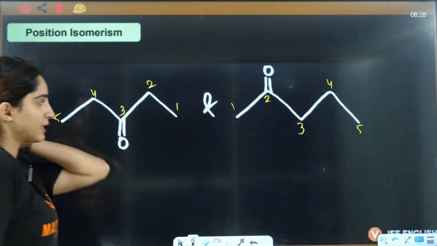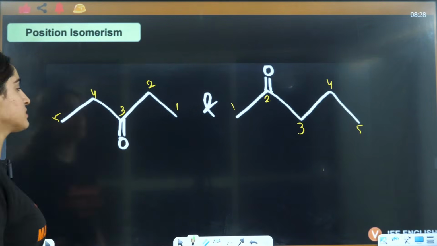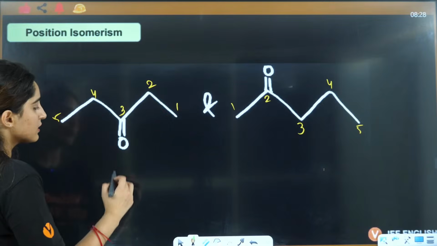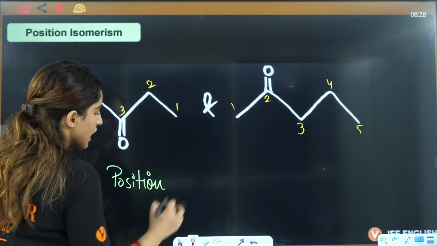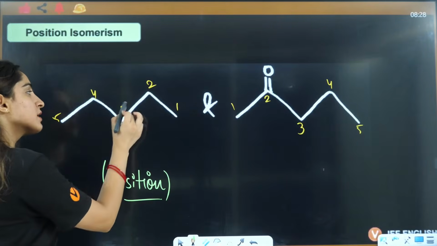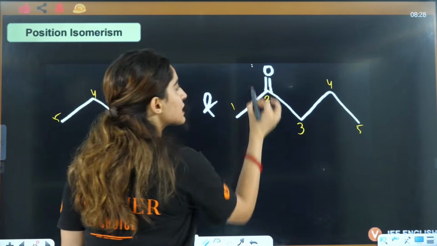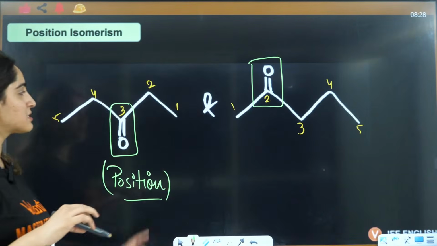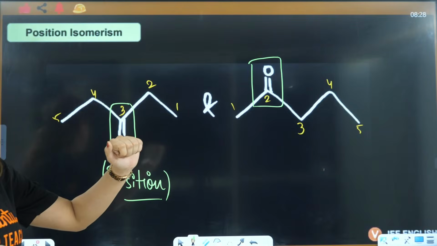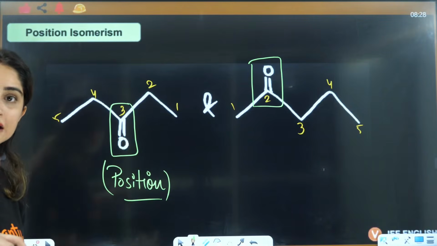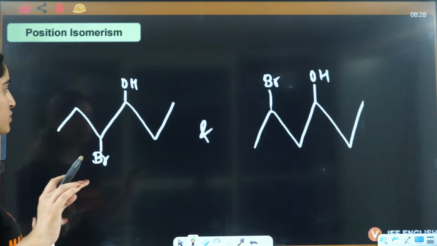That means, can I say that here this is also a position isomer? How come it is a position isomer? Because here it is on the third position, and here it is on the second position. This is pentan-3-one, this is pentan-2-one. So the position of the functional group is different here. So this is also different.